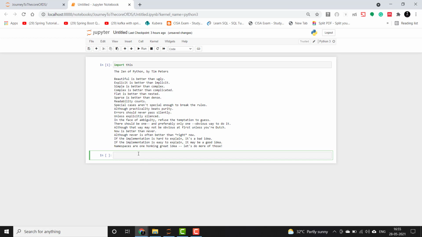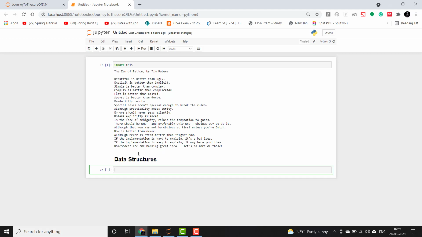Let us start. I'll give a heading here, Data Structures. Press enter. We'll be seeing the list first. Let us write a heading again: list. A list is the most commonly used data structure.